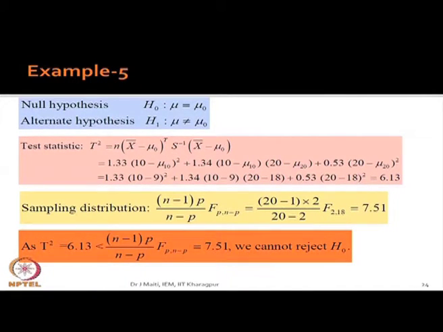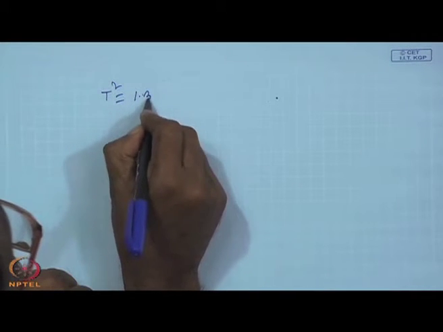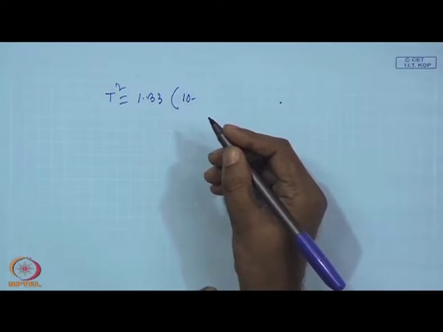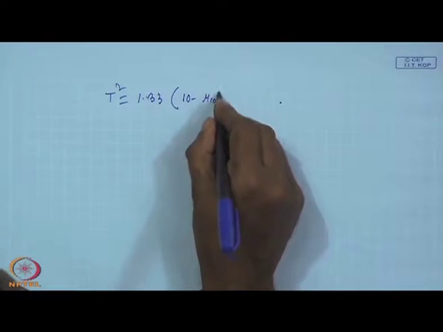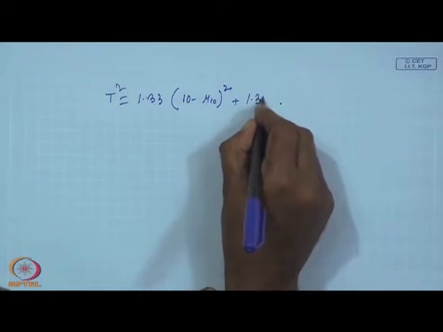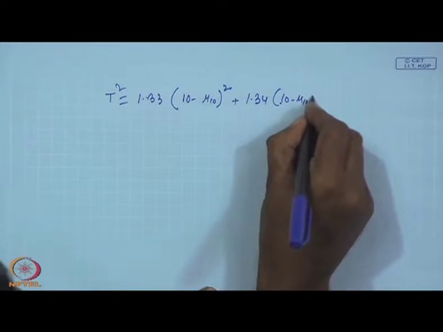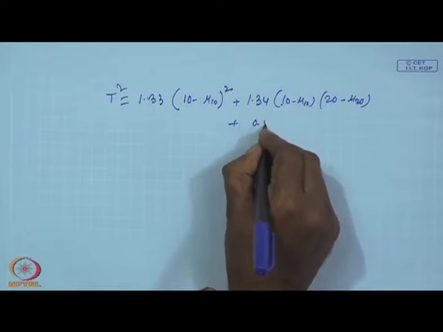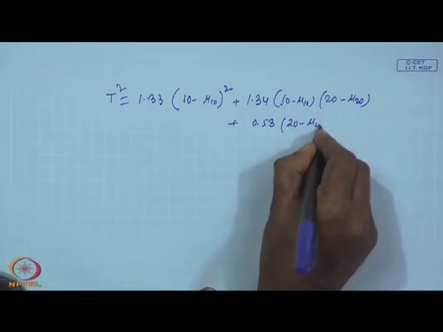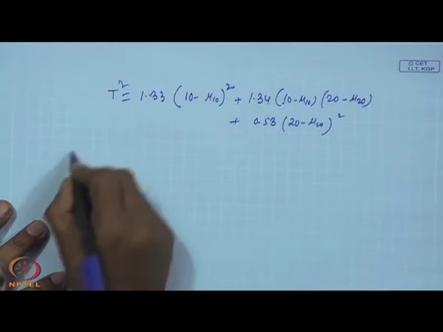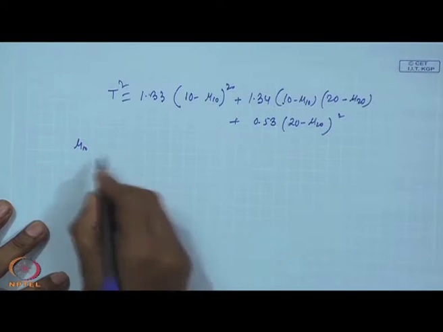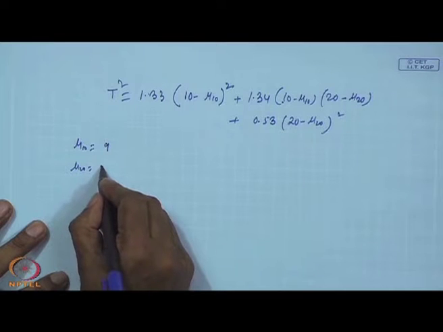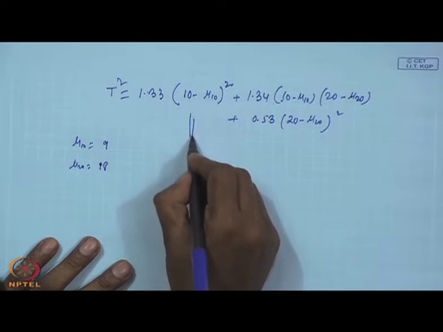I think you all know that we have already found out that T square is 1.33 (10 minus mu 10) square plus 1.34 (10 minus mu 10)(20 minus mu 20) plus 0.53 (20 minus mu 20) square. What we have found out, that mu 10 is 9 and mu 20 is 18. Put into this equation.